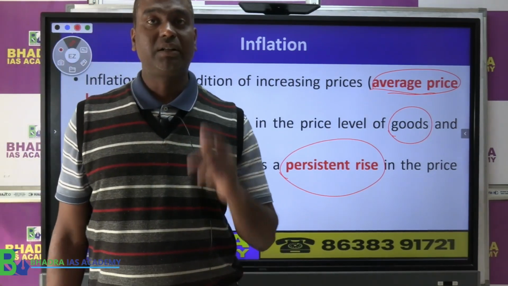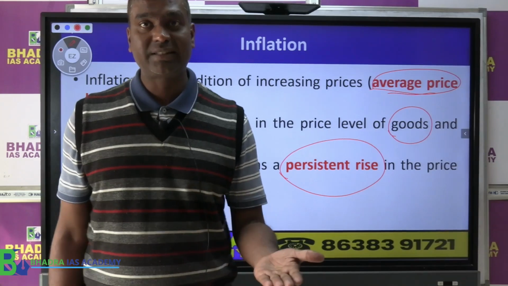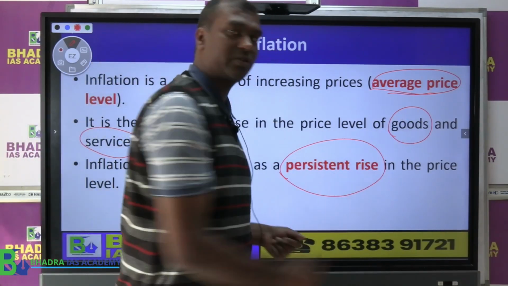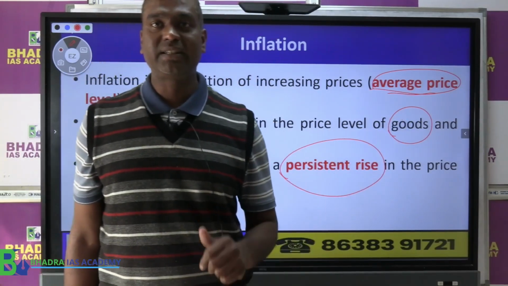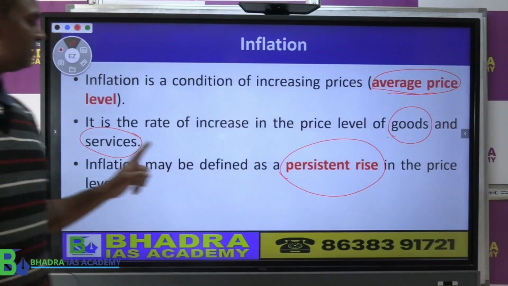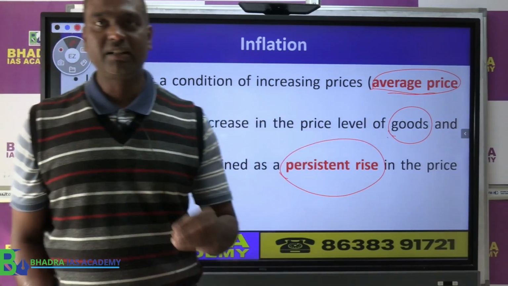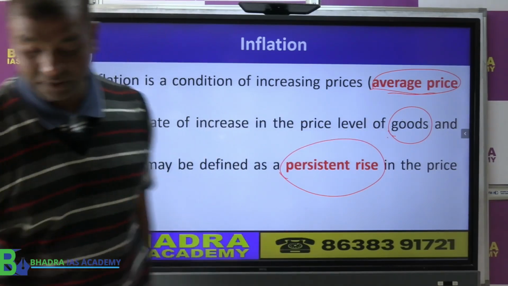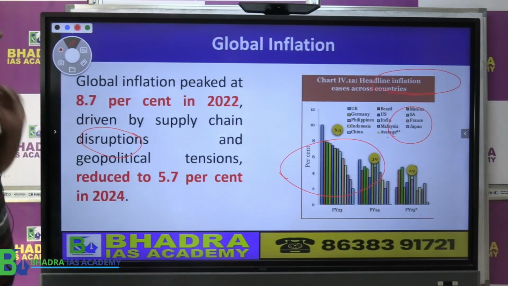Clear? But WPI, that is the wholesale price index, considers only goods. The consumer price index, what we call CPI, considers both goods and services. Okay, so that is the type of question also asked in UPSC prelims recently.